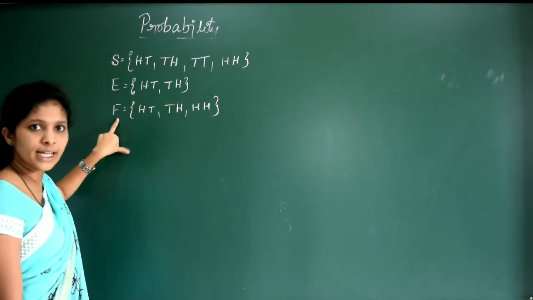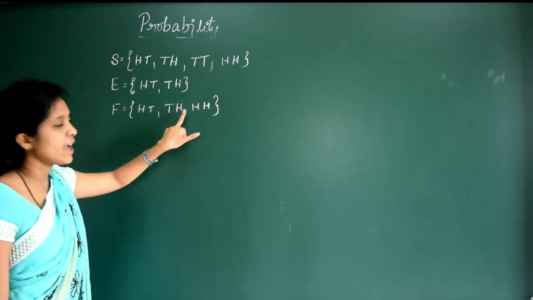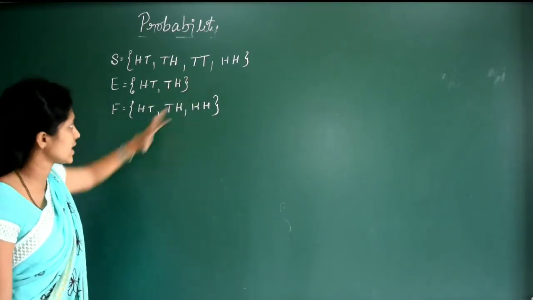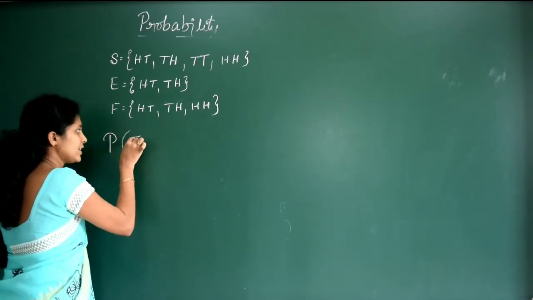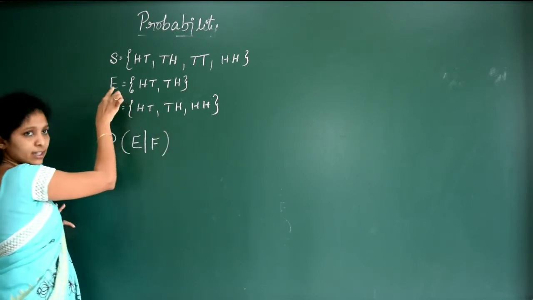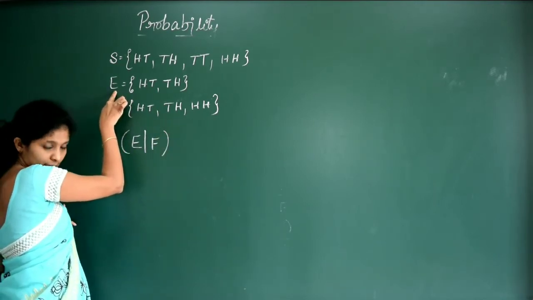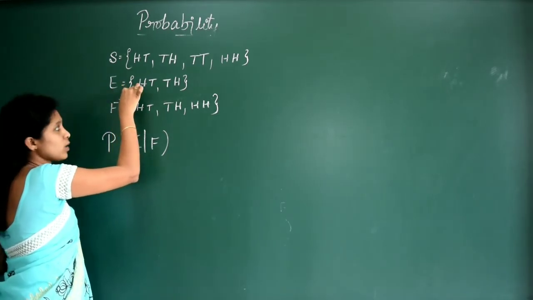F is nothing but head occurs at least once. It is head tail, tail head and head head. So these are the possible outcomes. Now you are finding the conditional probability of an event E, where F has already occurred.